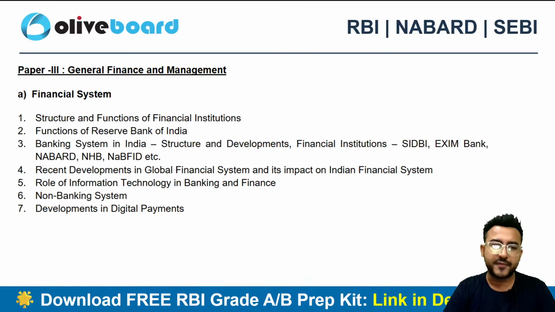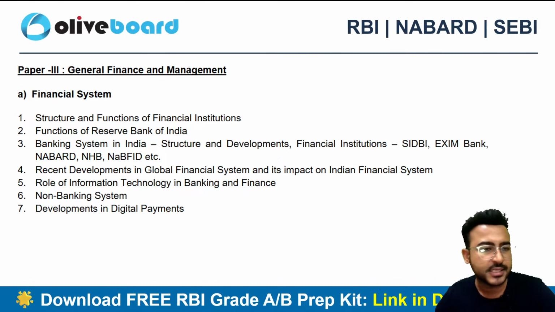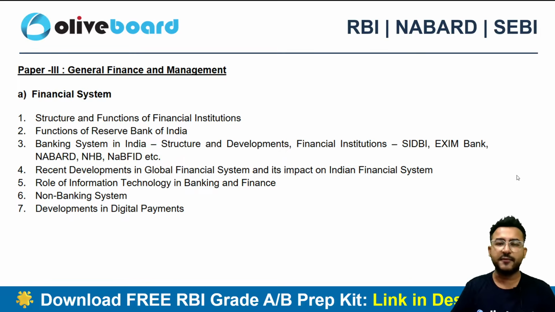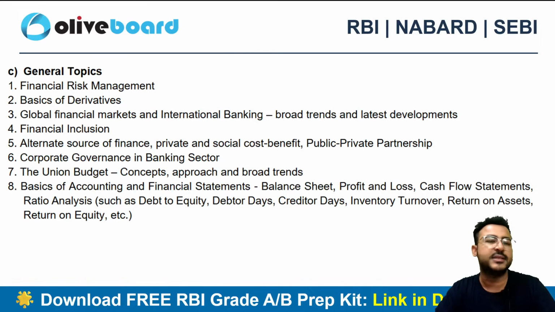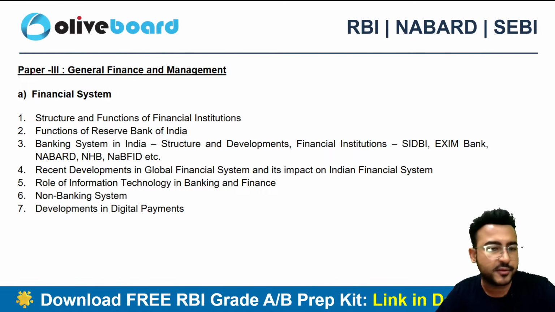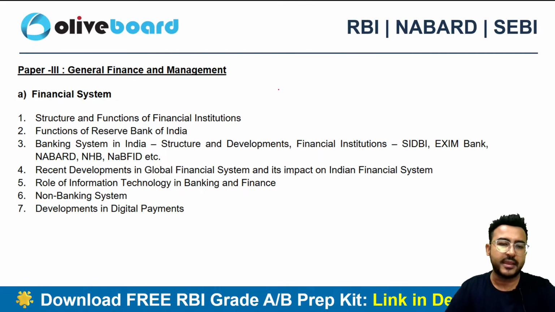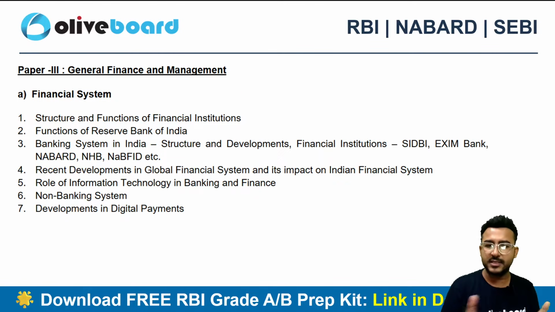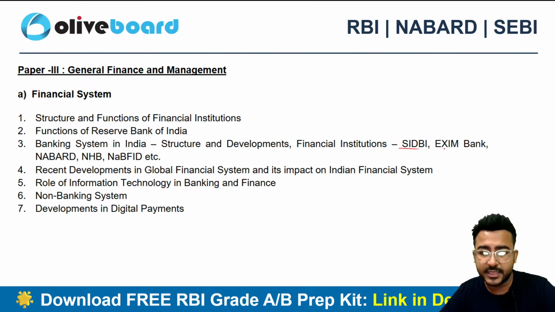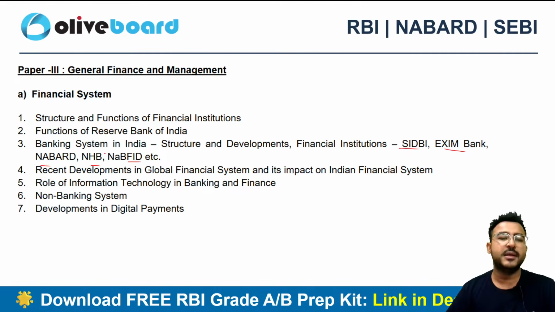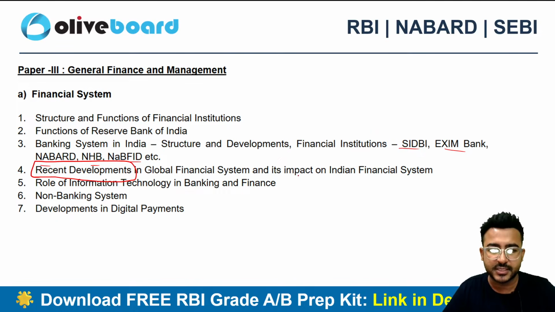If I talk about the phase 2 examination, we have the general finance and management subject in paper 3, where the finance part of general finance is divided into 3 parts: financial systems, financial markets, and the general topics, right? So if I talk about the financial system, we have so many topics here like structure and functions of the financial institutions, various regulatory bodies, functions of Reserve Bank of India, AIFIs like SEBI, Exim, NABARD, NHB and NABFID, plus recent developments. You can see recent developments, they have clearly written in the global financial systems, right? And its impacts on the financial system, role of IT, non-banking and developments in digital payment.